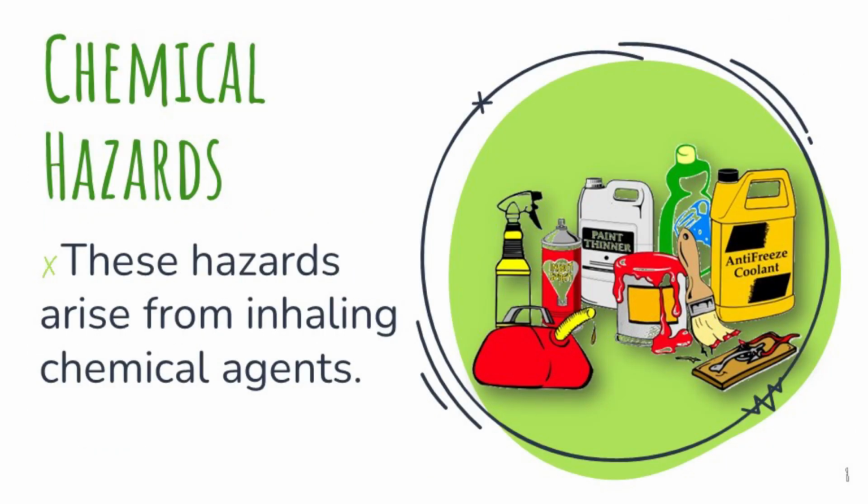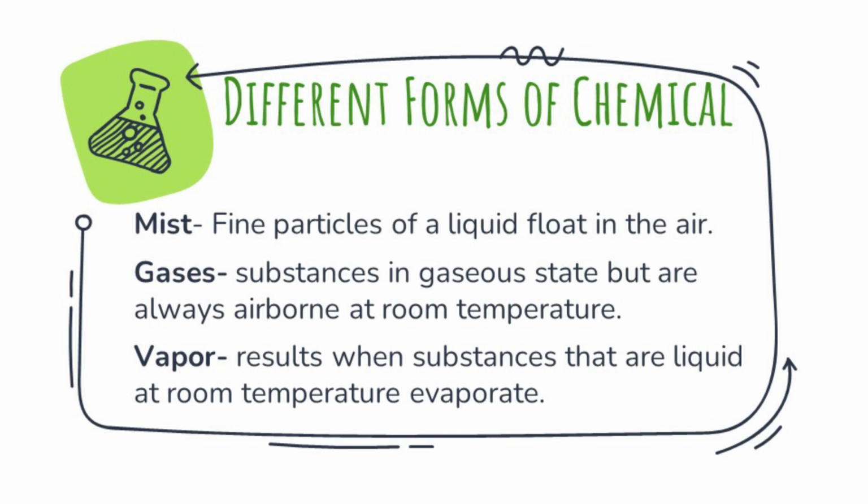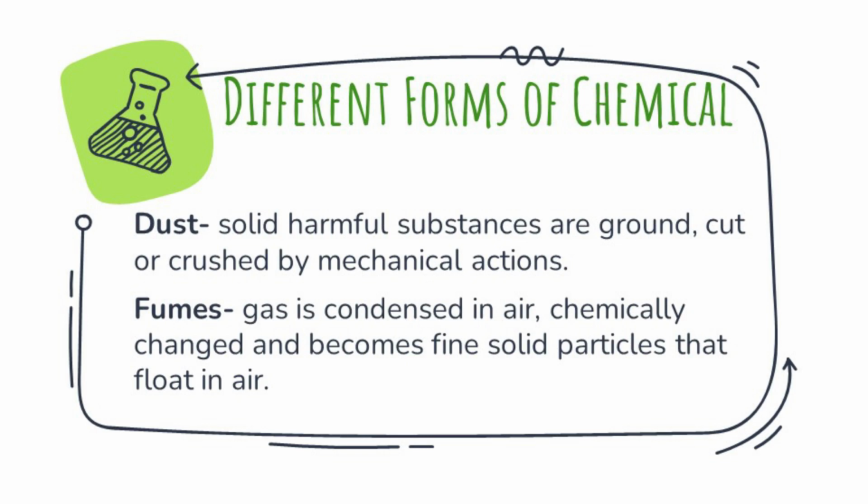Chemical hazards. These hazards arise from inhaling chemical agents. Different forms of chemical. Mist, fine particles of a liquid floating in the air. Gases, substances in a gaseous state that are always airborne at room temperature. Vapor, which results when substances that are liquid at room temperature evaporate. Dust, when solid harmful substances are ground, cut or crushed by mechanical actions. Fumes, when a gas is condensed in air, chemically changed and becomes fine solid particles that float in air.